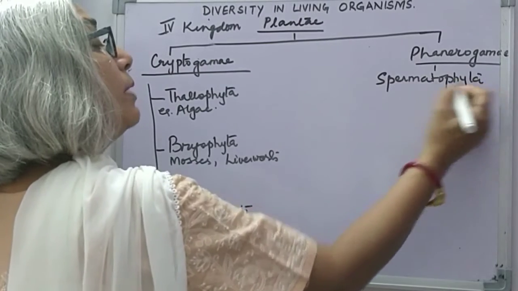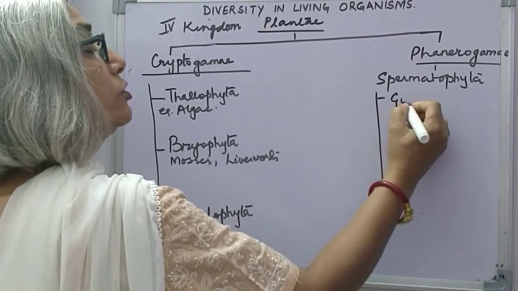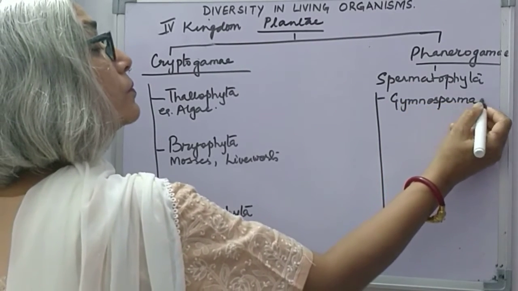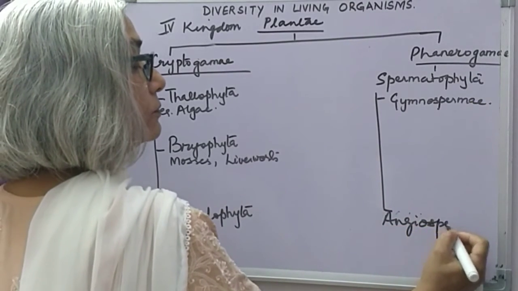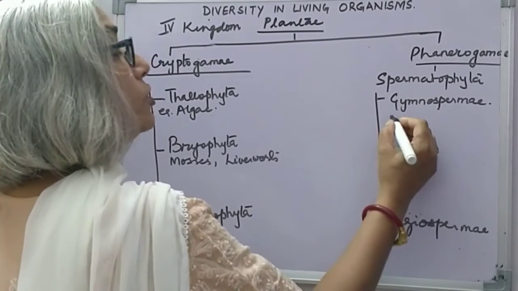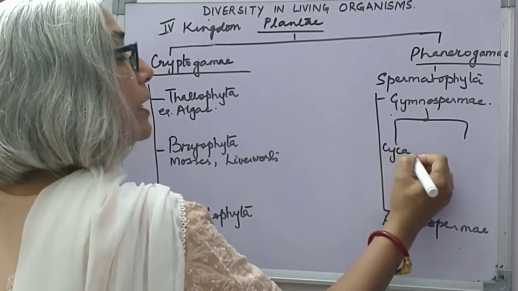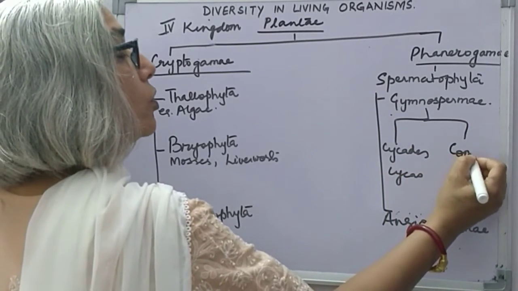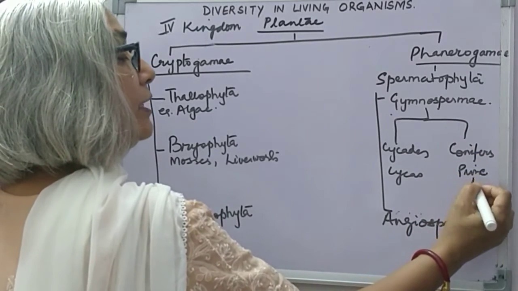Phanerogams, the division is called Spermatophyta. Spermatophyta has been divided into two groups, gymnosperms and angiosperms. Gymnosperms are divided into two: cycads, example of which is Cycas; conifers, example of which are pine and firs.